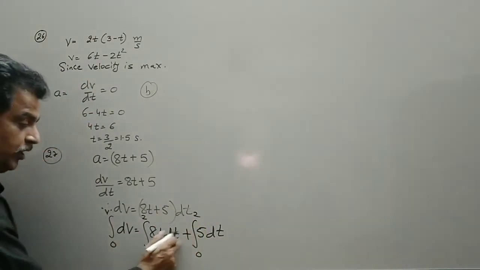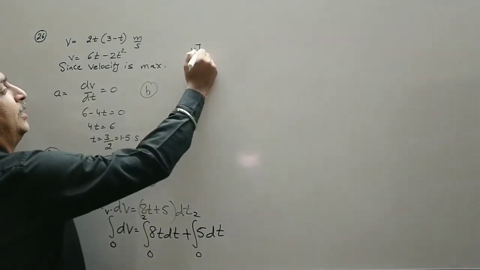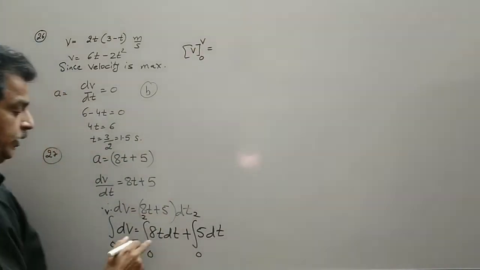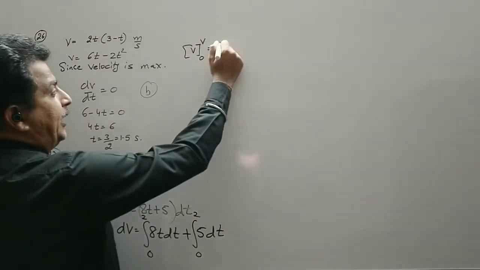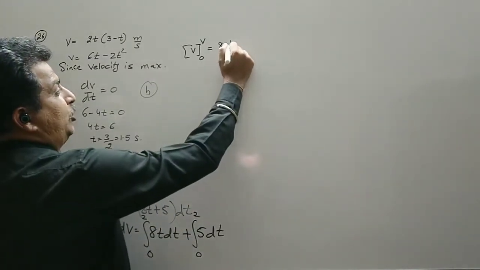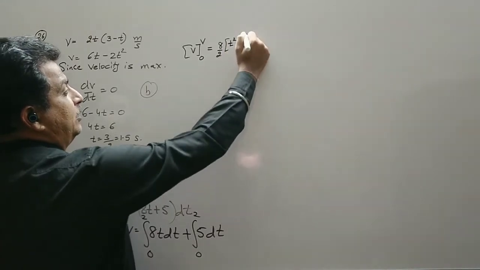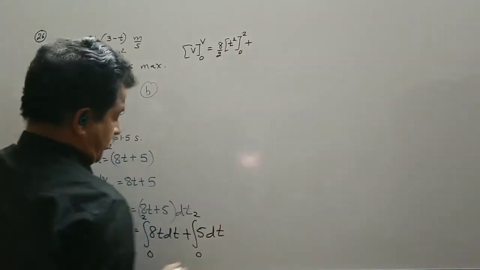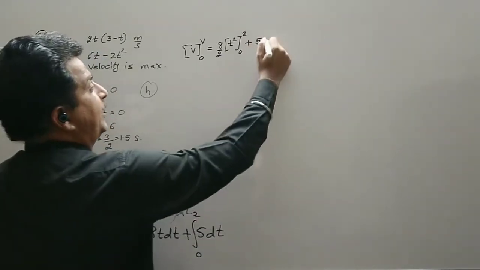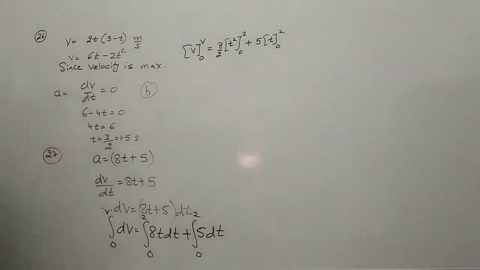The integration is with respect to time. So the integration of dv is v, limit 0 to v. For 8t dt, 8 outside the integration, t dt gives t square by 2, limit 0 to 2, plus 5 outside, integration of dt is t, limit 0 to 2.